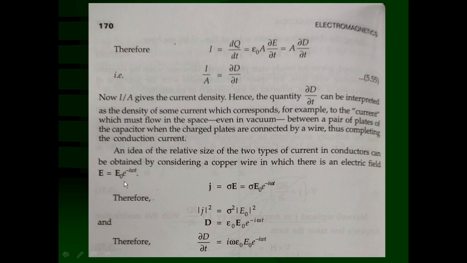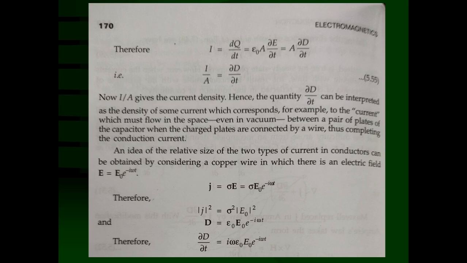That means we will take a ratio of the magnitudes of the current densities: the conduction current density, which is produced because of free charge in motion, and the displacement electric field current density, which is because of the variation of the displacement electric field. Conduction current density can be measured with meters.